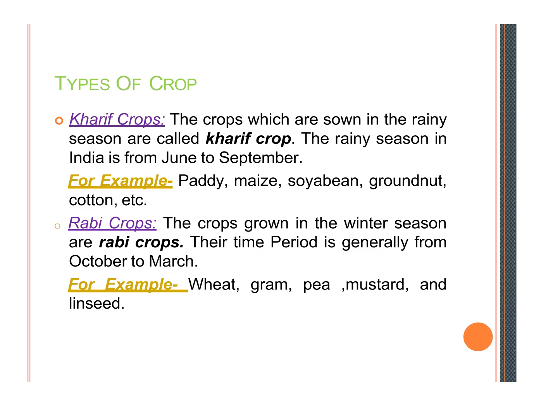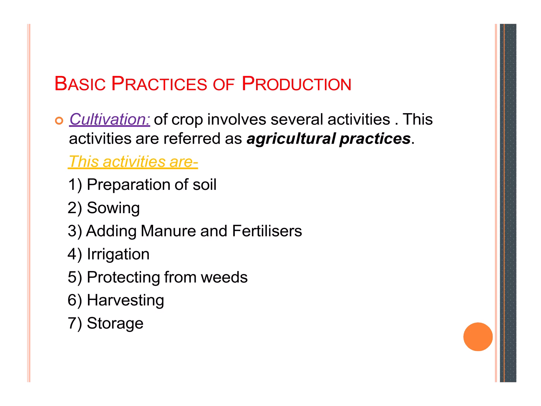Then the third point is the basic practices of crop production. We have learned in the introduction of the chapter about cultivation and agriculture. Cultivation of a crop involves several activities which are referred to as agricultural practices.